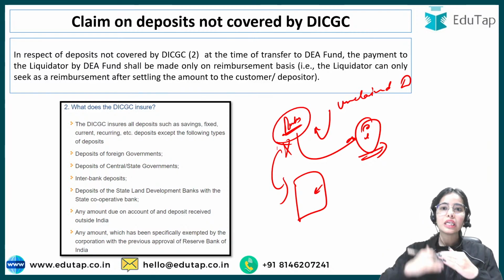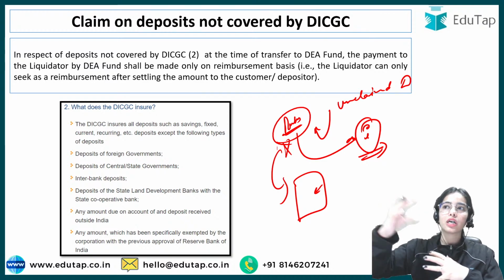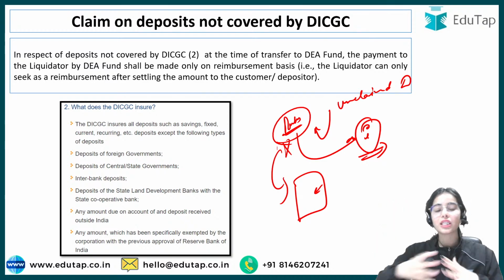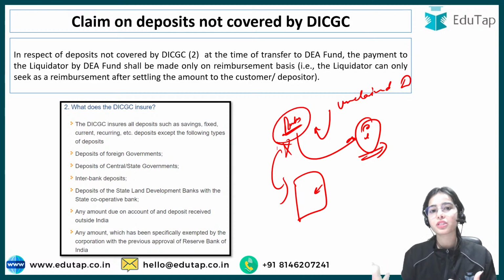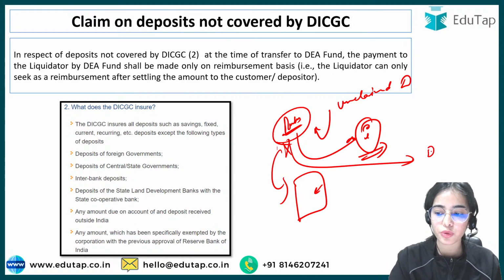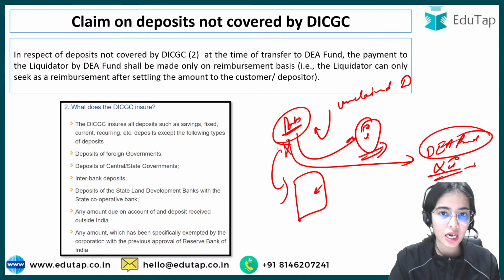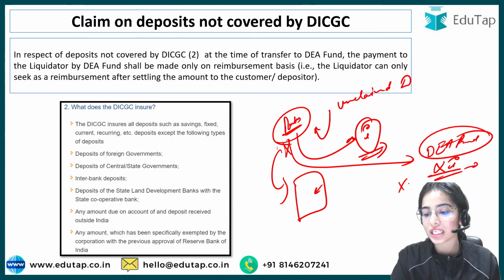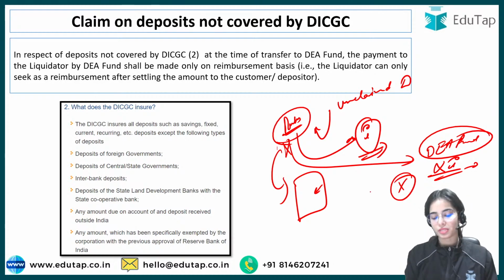Okay, and year on year they will accumulate hundreds and thousands of accounts. So that will be a troublesome situation. That's why the banks send the money to the DA fund, so that they are not giving any interest on this amount, as well as they are also not keeping these accounts with themselves.